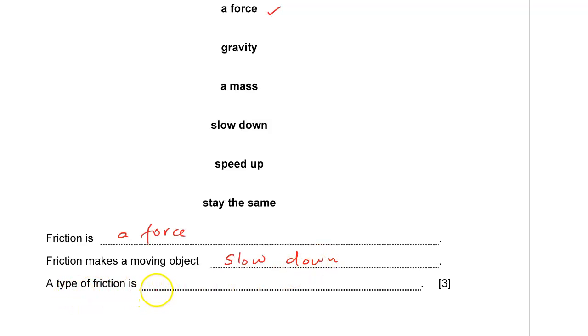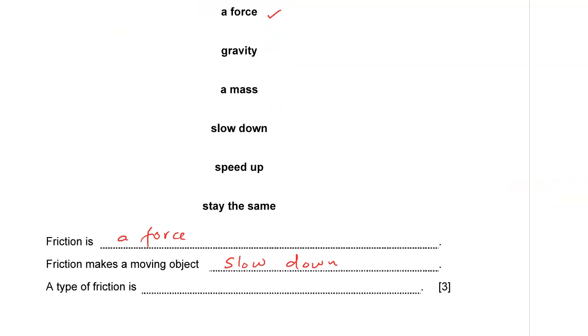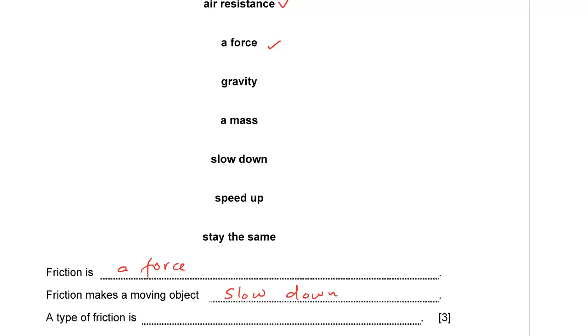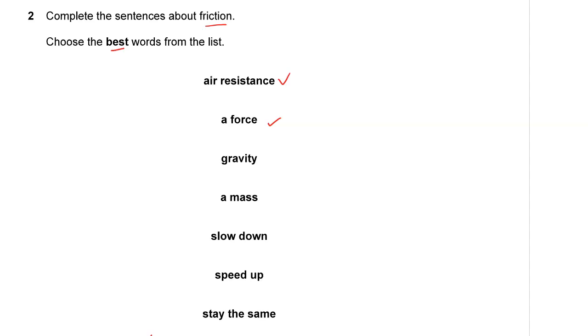One type of friction is air resistance. Among all of these listed here, air resistance is one type of friction. Okay, that's question number 2.